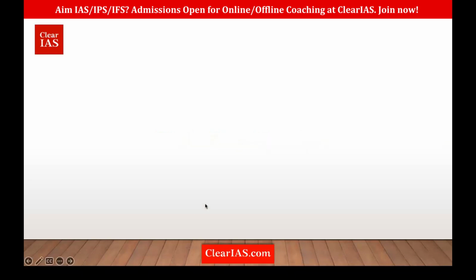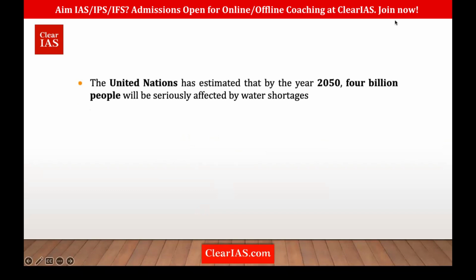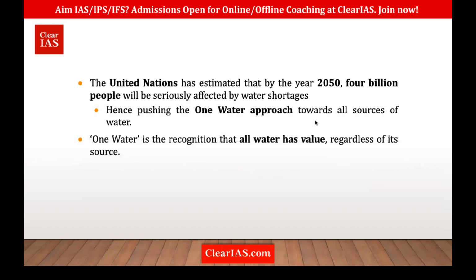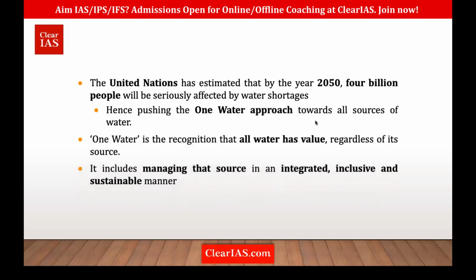This is the One Water approach. It is an initiative recently started by the UN, and it has estimated that by the year 2050, 4 billion people would be water stressed. Just imagine, 4 billion people would be water stressed. That is why they are pushing the One Water approach. According to this, One Water means all water has value, regardless of its source.